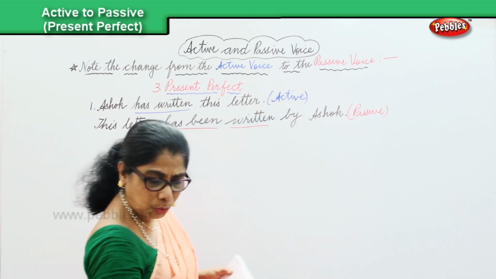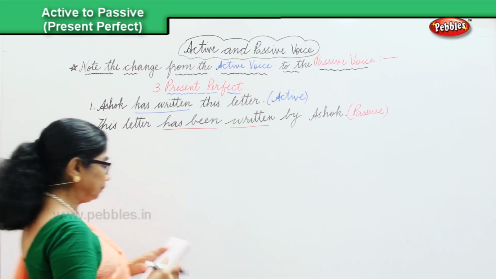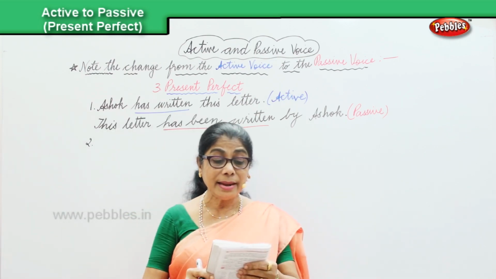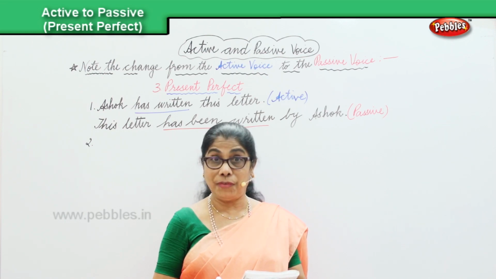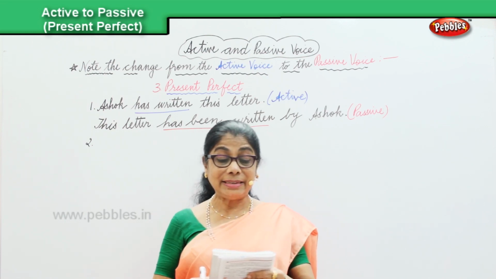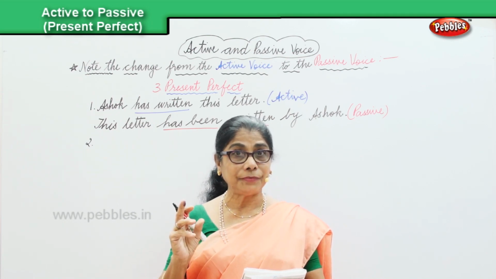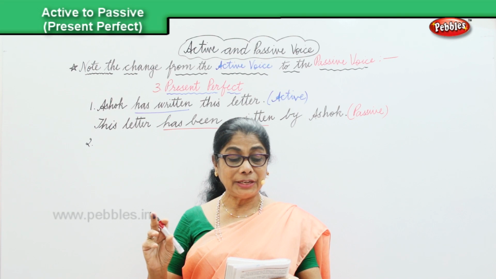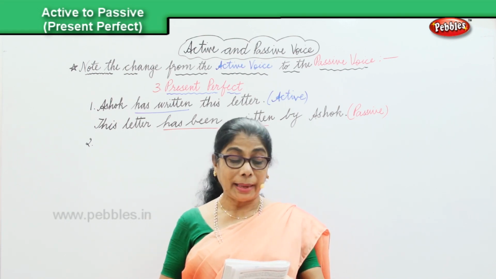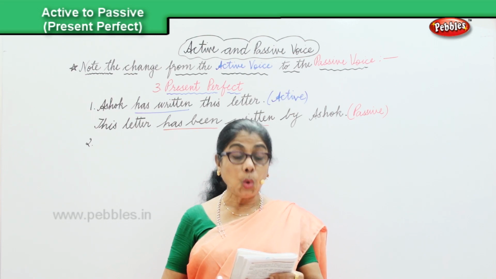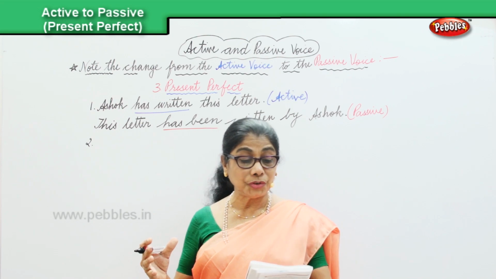Now, let's look at another sentence. In the second, we have the children have eaten all the cakes. The children have eaten all the cakes. That's in the present perfect active voice. Have eaten. Now, when you change over from the active to the passive, then we say all the cakes have been eaten by the children.